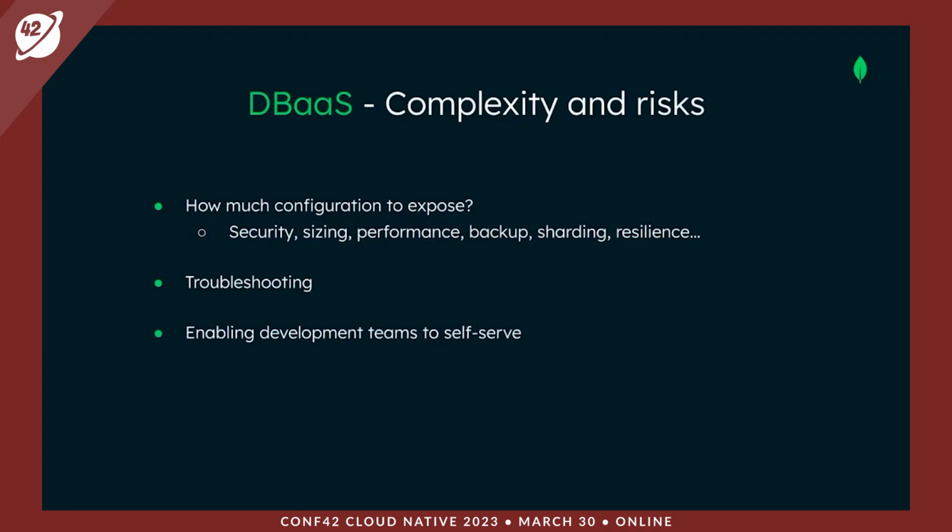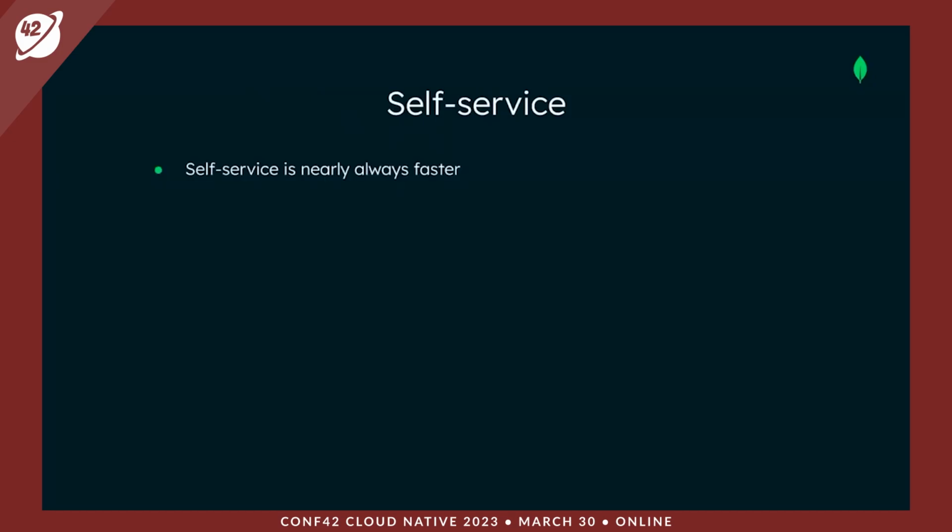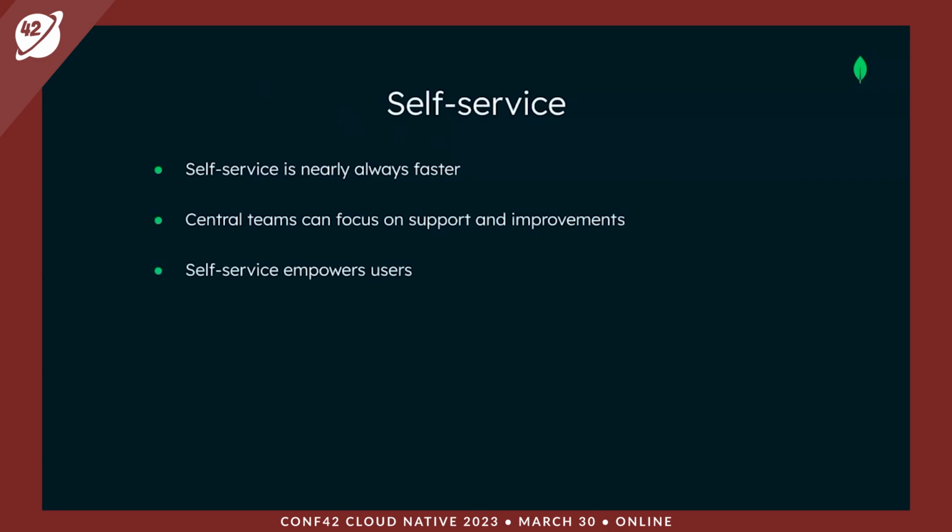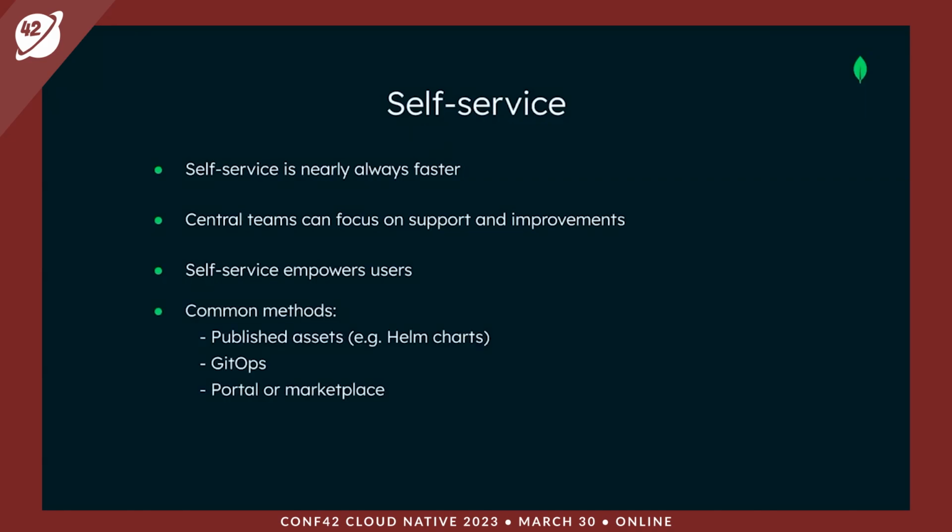Both of the above items touch on the topic of balancing developer empowerment with central oversight. Self-service is nearly always faster, as we haven't got to wait for someone else to become free to do what we need them to. It frees up any central teams to deal with support and improving the services of the IDP or DBaaS. Self-service empowers users, particularly by allowing us to try new things without worrying about wasting someone else's time. There's a few common methods for achieving this.